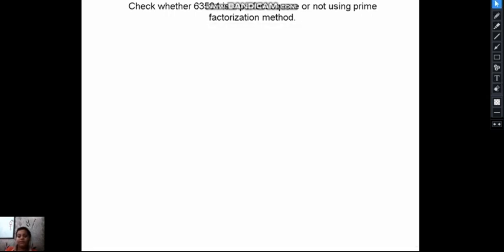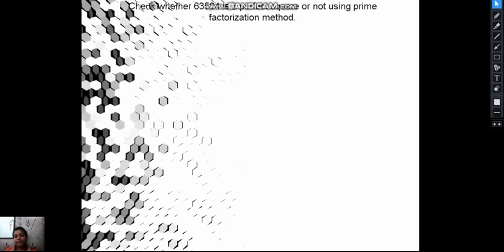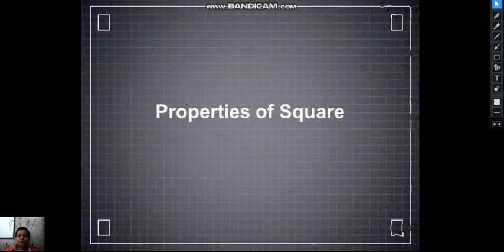Now we will go ahead. Imagine there are many numbers and we have to check if each is a perfect square or not. We cannot do the prime factorization method for every one of them. So we need to learn about the properties of squares. By learning the properties of squares, we can classify some of the numbers that can be square numbers, then check them with the help of the prime factorization method.